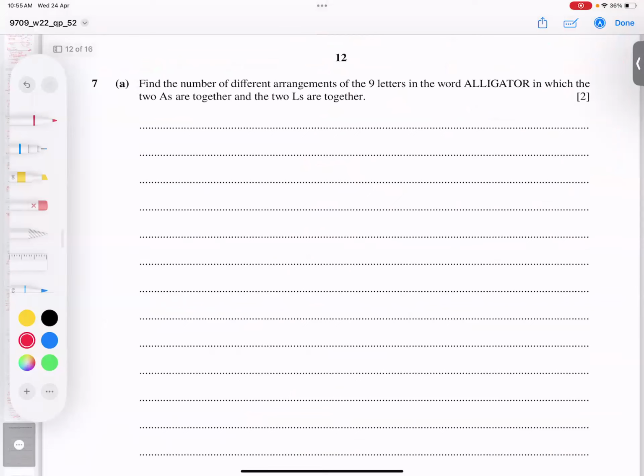Question number 7 we have here. Find the number of different arrangements of the 9 letters of the word ALLIGATOR in which the 2 A's are together and the 2 L's are together. Hold on, how many A's are there? A and A, so 2 A's. How many L's are there?